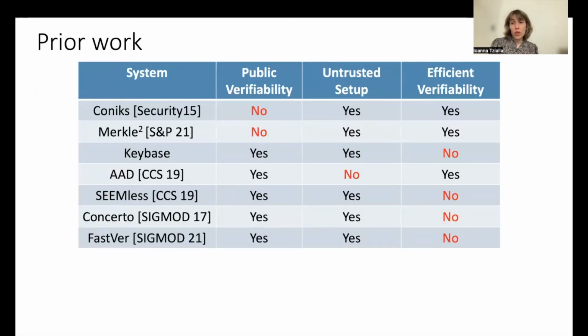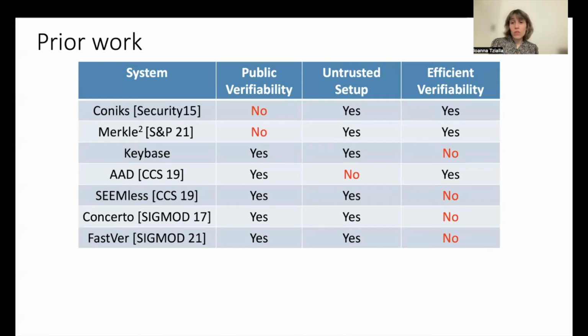A large body of work fails to meet the first three requirements. CONIKS and Merkle Squared provide untrusted setup and efficient verifiability, but do not provide public verifiability, and on top of that, they incur high storage overheads both asymptotically and concretely. AAD provides both public verifiability and efficient verifiability, but requires a trusted setup and additionally imposes high proving overheads at the service. Keybase, SEEMless, Reiter, and Firewall provide public verifiability and don't require a trusted setup.